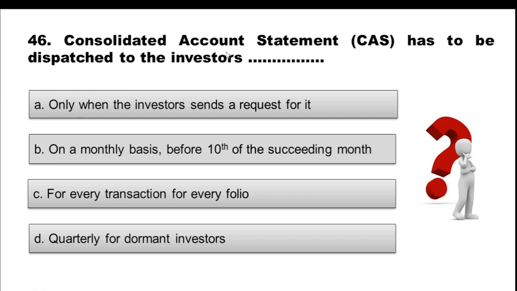Question 46. Consolidated account statement has to be dispatched to the investors. Option A, only when the investors send a request for it. Option B, on a monthly basis before 10th of succeeding month. Option C, for every transaction for every folio. Option D, quarterly for dormant investors.